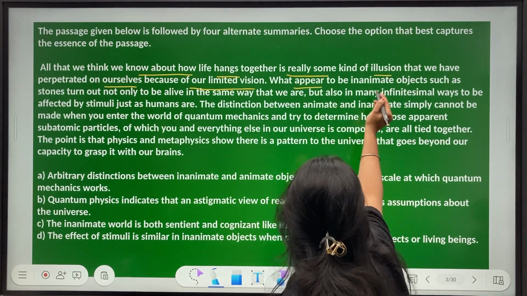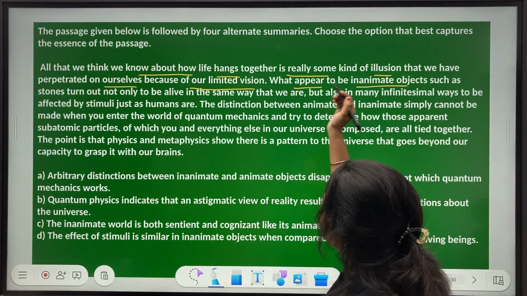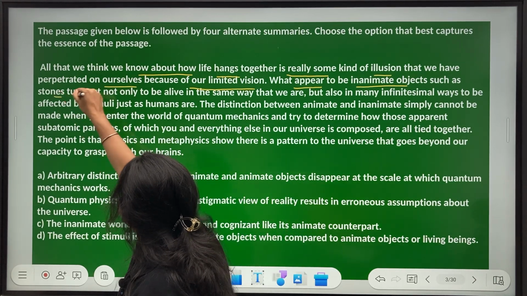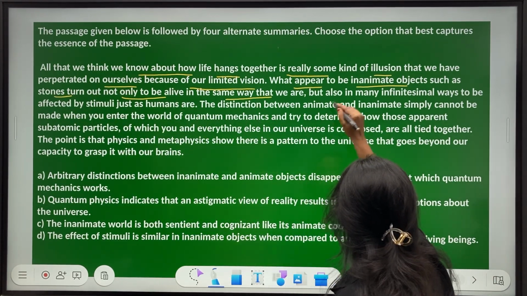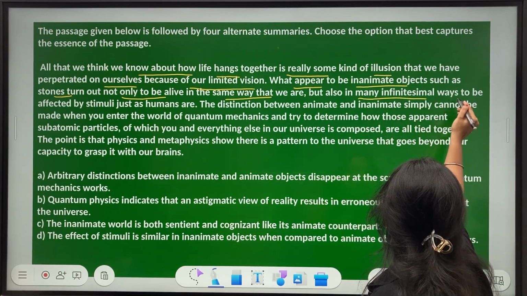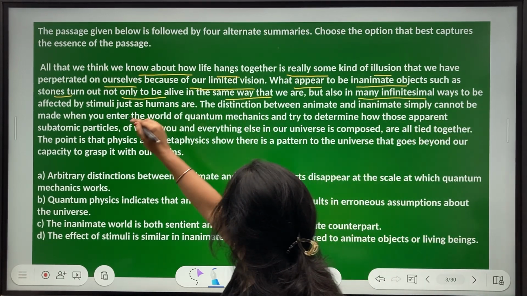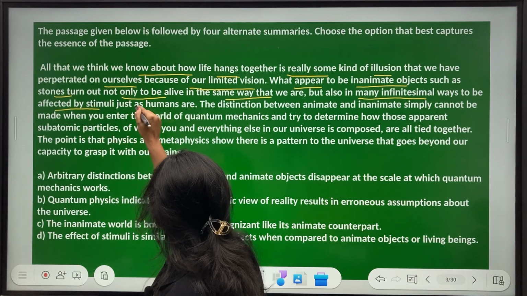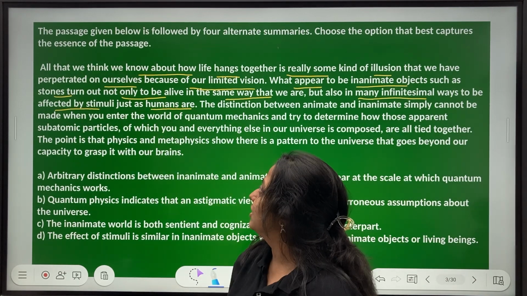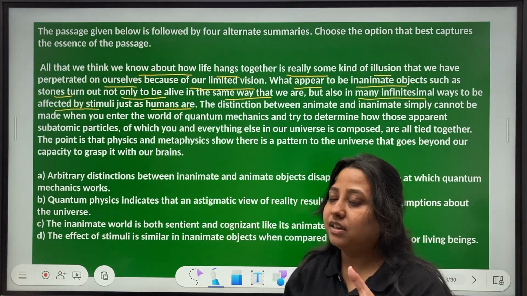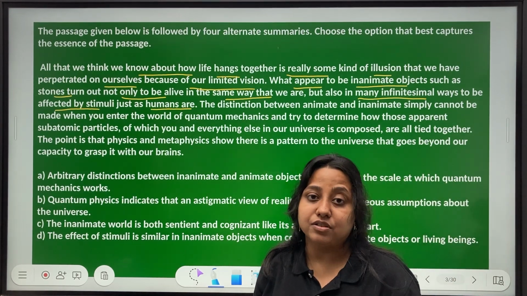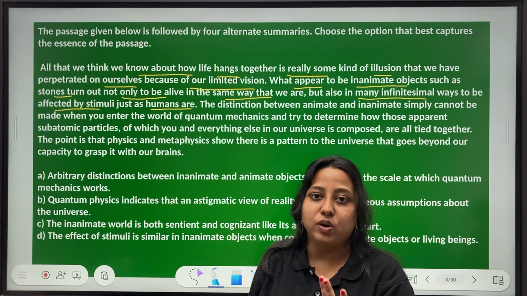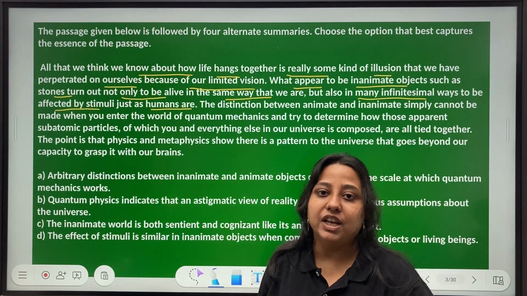What appears to be inanimate objects, such as stones, turn out not only to be alive in the same way that we are, but also in many infinitesimal ways to be affected by stimuli just as humans are. So the second line tries to expand, gives you an example of why the author feels that whatever we know is just a tip of the iceberg.